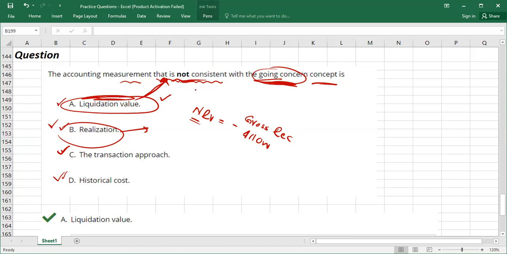So liquidation value is not consistent with the going concern, because liquidation means we are going to close the business, while going concern means the business will continue for the foreseeable future. Understood? So liquidation value is the answer, guys. This is not consistent with the going concern.